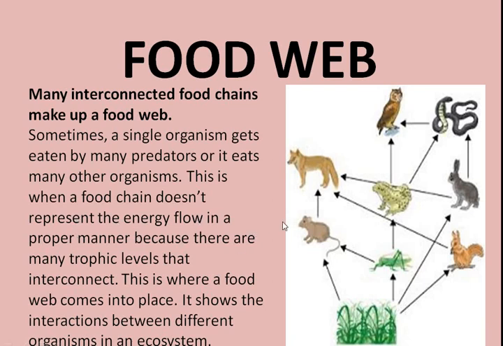When the food chains get interconnected, there is more stability. So this produces the food web in the ecosystem, and we find that there is an interaction between the different organisms in the ecosystem. Hope you are now clear about food chain, trophic level and food web. Thank you.